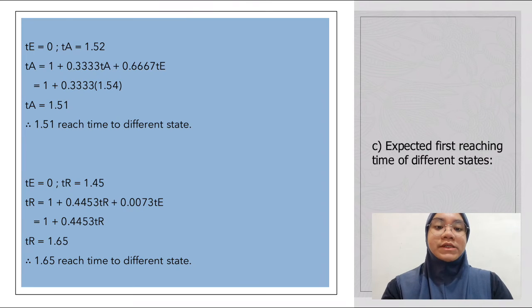For expected first reaching time of different states, as TE is equal to 0, as we assume, we put in the value of average step from state E to state A into the equation of TA. So we will get 1.51 reach time to a different state. And for state R, we will get 1.65 reach time to a different state.